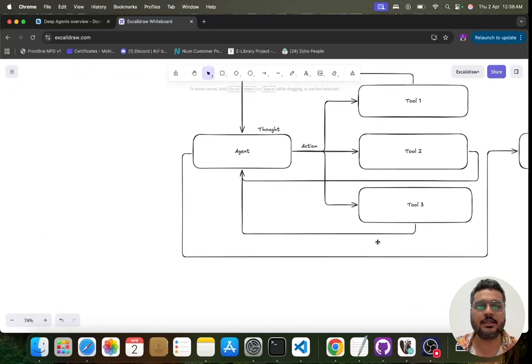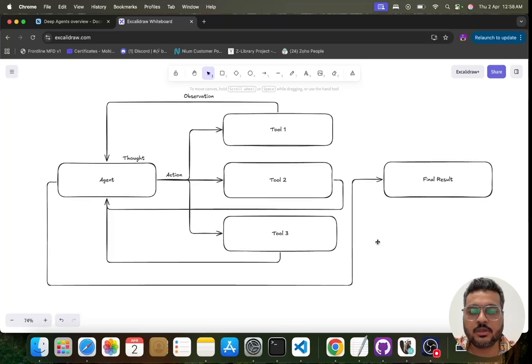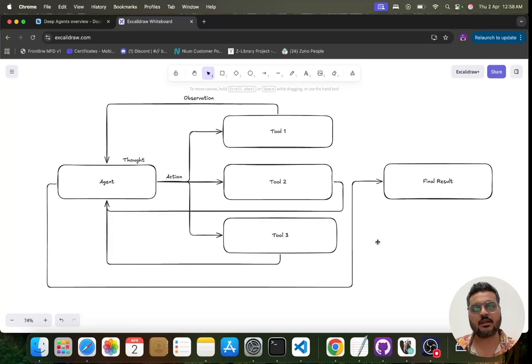Let's quickly understand how deep agents work before we jump into the code. Please keep in mind that the code we are going to see in today's session is going to be a little complex, so you might need to pause the video at some places to understand the code. I would also advise that once I do a code walkthrough, you code on the side, not while I'm explaining, but after you understand the complete flow, then you try and implement it yourself. If you are not able to understand some part of it, go back to that part of the video, understand it, and then try again. That is very important for today's session.